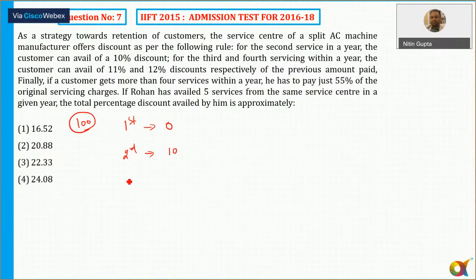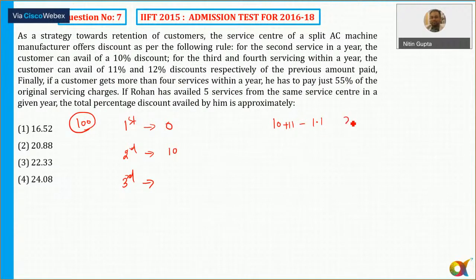So it is a successive discount, isn't it? So in the third year, remember he will get an 11% discount of the previous amount. He has already got a 10% discount, and now next year he's getting 11. So either you can say 10 into 11, or I can simply say, what is the two successive discount of 10% and 11%? 10 plus 11 minus 10 into 11 by 100, which is equal to 1.1.